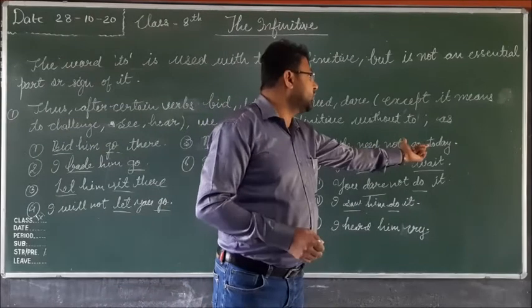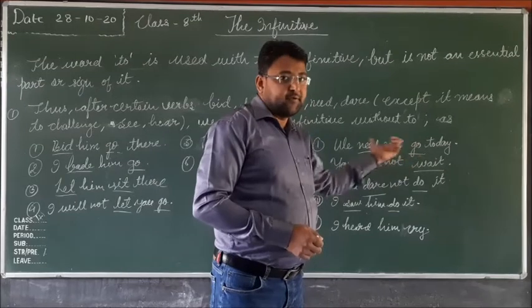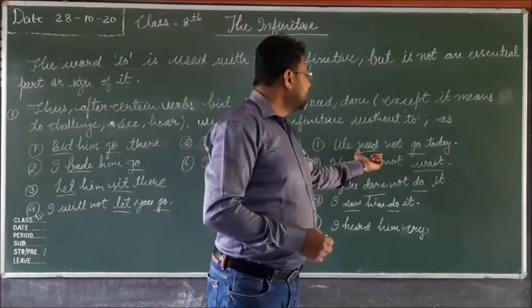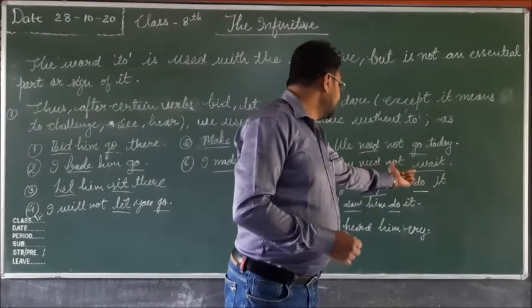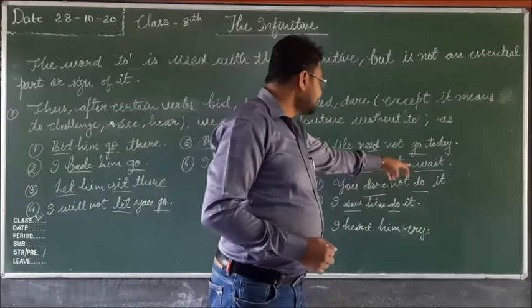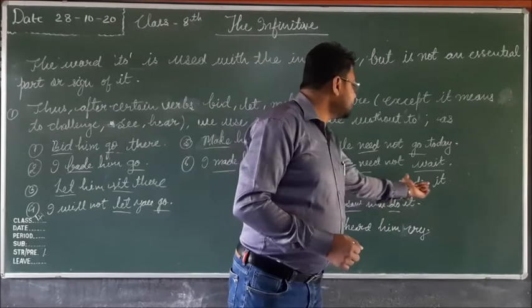We need not go today. Need and go both are verbs, and before these verbs we didn't use to, but they are infinitives. You need not wait. Need and wait, before these verbs we didn't use to. You dare not do it.